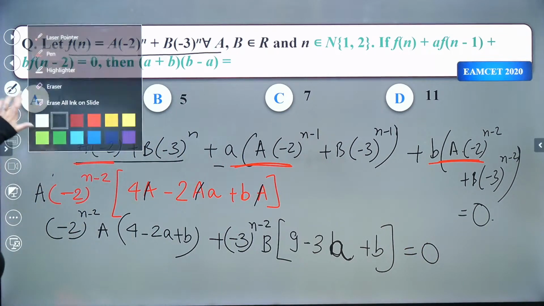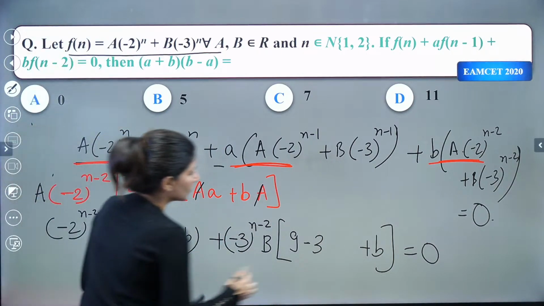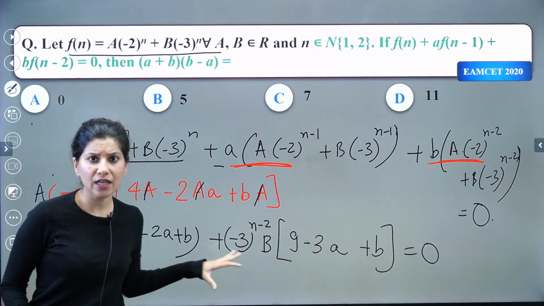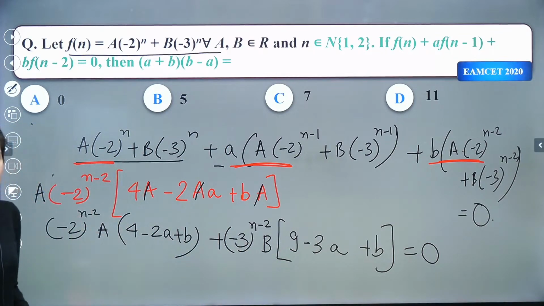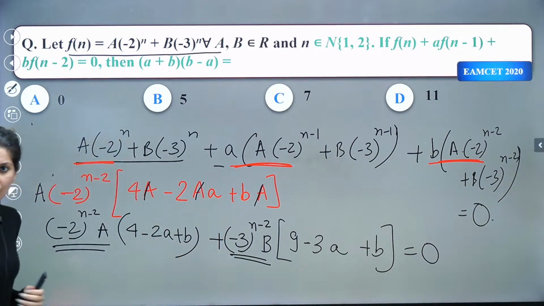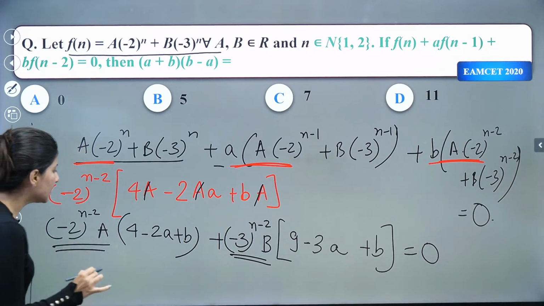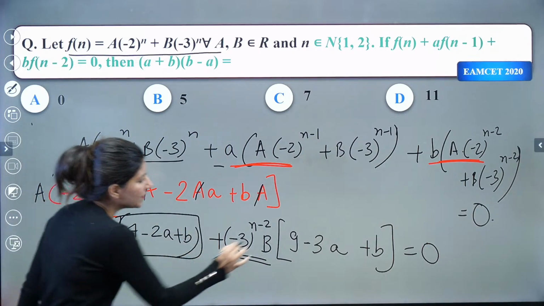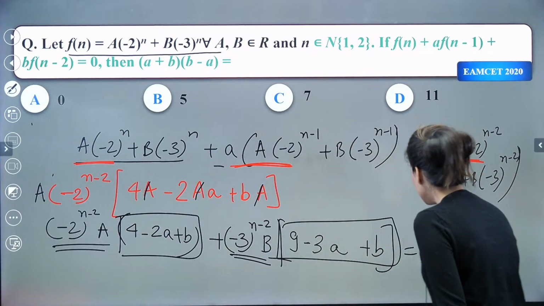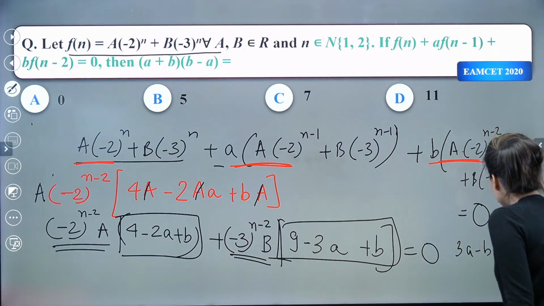Can you see now? Okay, this is your a. Now can you see this term, this whole equation? If you want this equation to become 0, this will never become 0, right? Then what should be 0? These two terms simultaneously should be equal to 0. What does that mean? That simply means that 3a minus b is equals to 9.